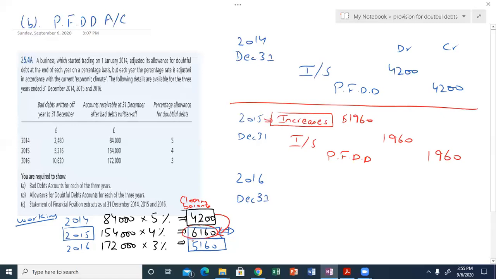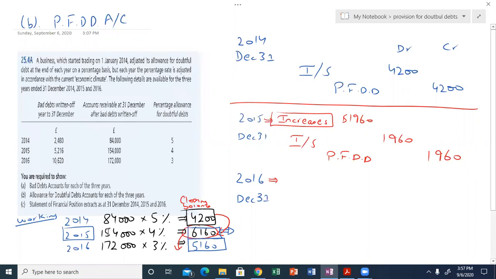So in 2016, provision is decreasing. How? At the end of the year 2016, the provision amount is 5,160, but at the start of the year, the opening balance is 6,160.